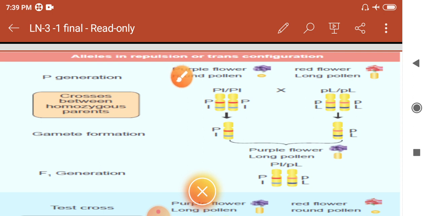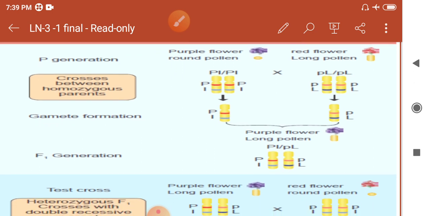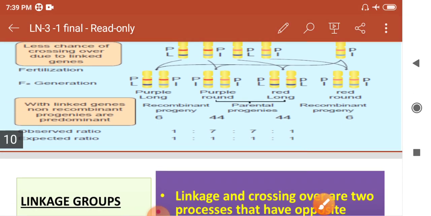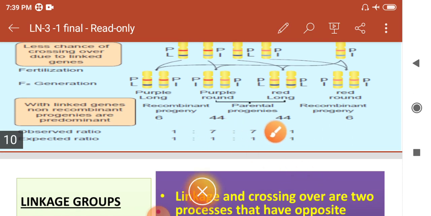In the coupling also, the dominant allele or recessive allele present in the same species of the same plants are inherited together, but the parental character is increased. But here also the two different species of two different plants inherited together, but here also only the parental character increases. The expected ratio is 1:1:1:1, but here the observed ratio is 1:7:7:1. Here see purple long is the new recombinant progeny, and red round is the new recombinant.